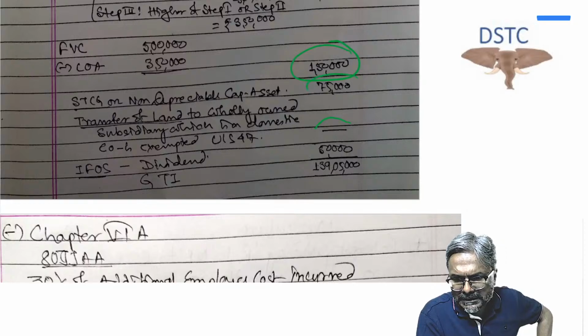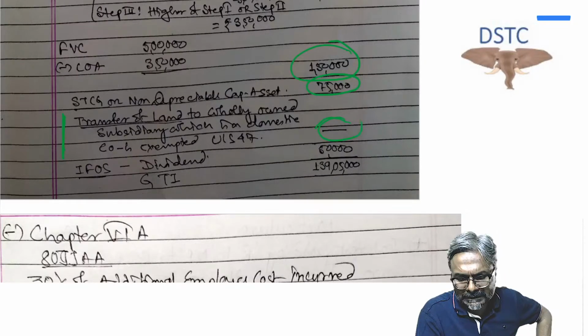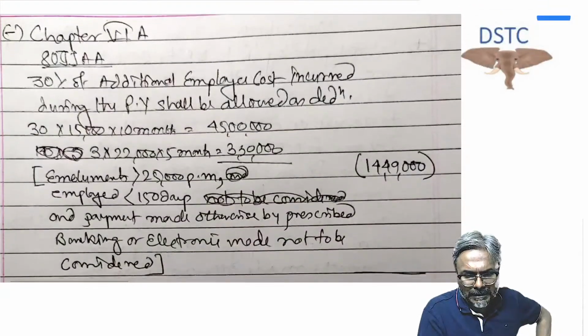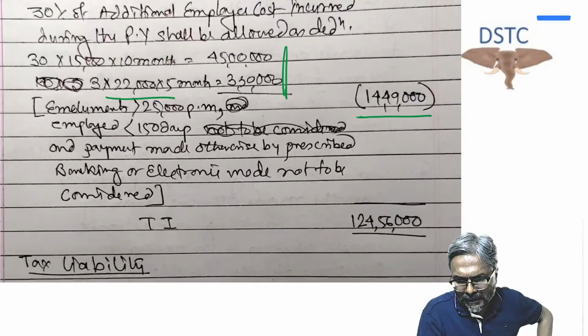on a non-depreciable asset, students, is 75,000. So 75,000 STCG on non-depreciable asset. Transfer of the land, students, transfer of the land, exempt 47. IFO's dividend 50,000 GTI 1390, and thereafter 80 JJAA, students, which you already have discussed in this case. So this many months, the eligibility, and on that 30% is the amount. This is the amount which comes into picture, 14,49,000.